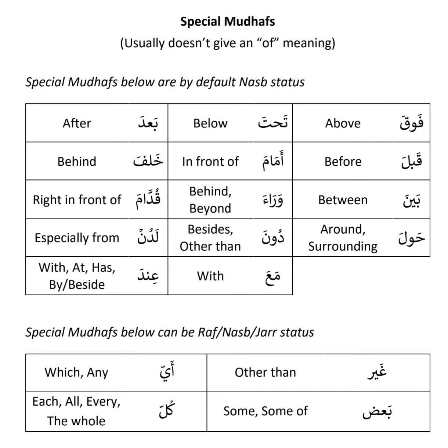That's why these are called special mudaf. It doesn't have the same ruling as what we learned in normal mudaf, which is light and no al. It doesn't follow that rule. So what are these words? Simply, this is just vocabulary. You just have to remember this vocabulary. No need to memorize, just remember the vocabulary. Just know these are special mudaf.